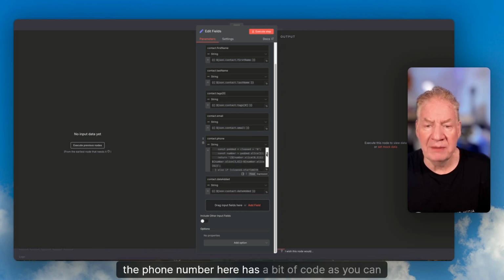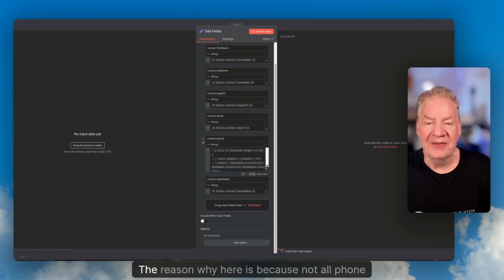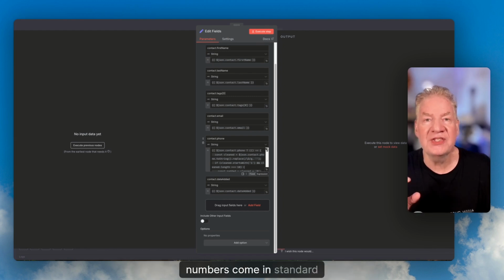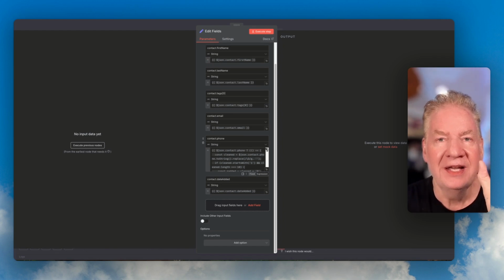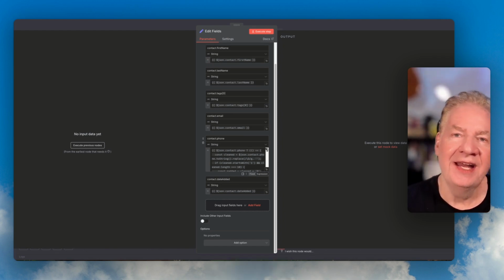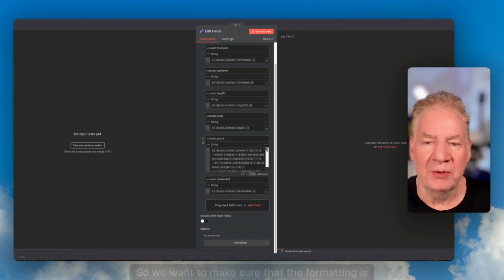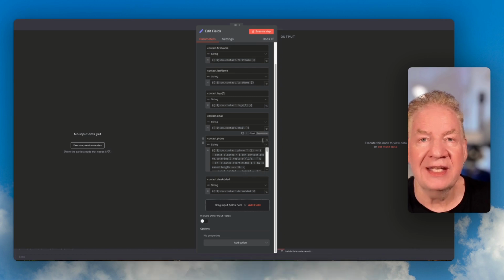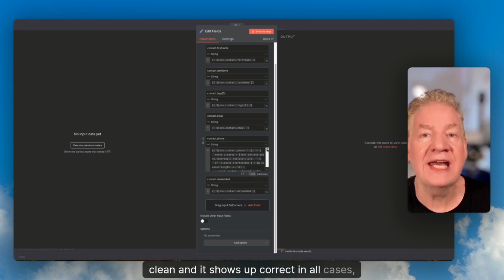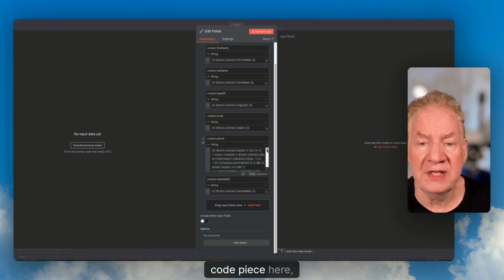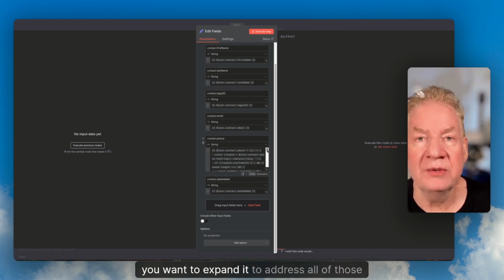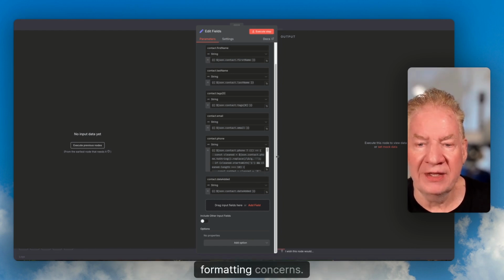The phone number here has a bit of code, as you can see. The reason is that not all phone numbers come in standard with the US or international area code and the rest, right? So we want to make sure that the formatting is clean and shows up correctly in all cases, especially if you're international. This code piece here, you want to expand to address all of those formatting concerns.